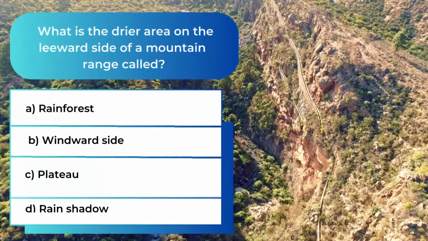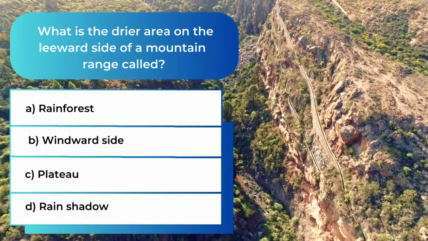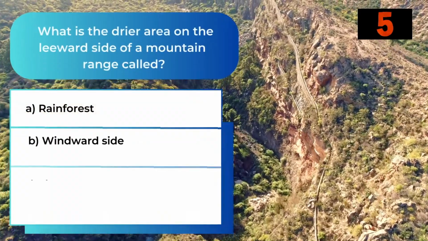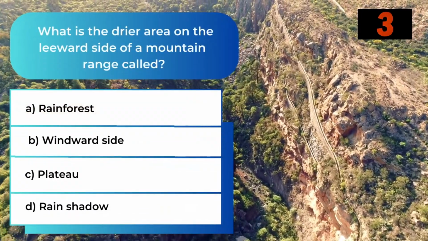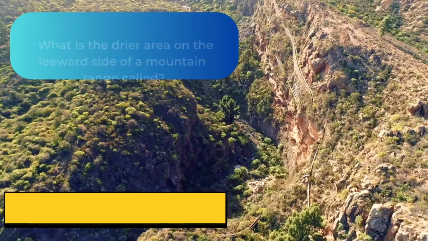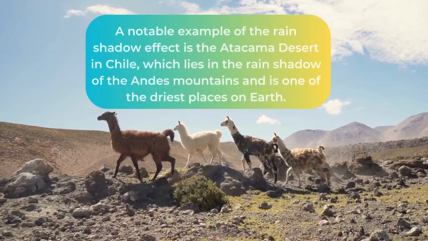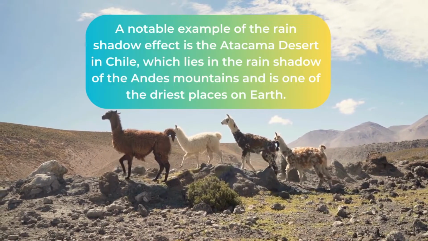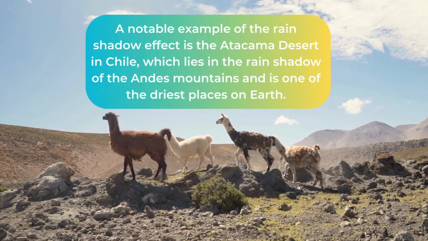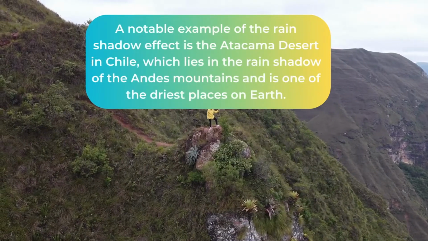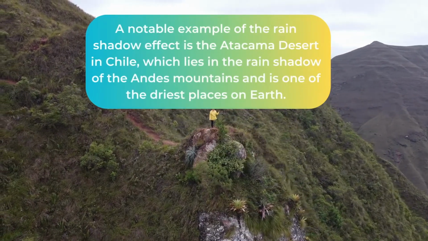What is the drier area on the leeward side of a mountain range called? The answer is D. Rain shadow. A notable example of the rain shadow effect is the Atacama Desert in Chile, which lies in the rain shadow of the Andes Mountains and is one of the driest places on Earth.